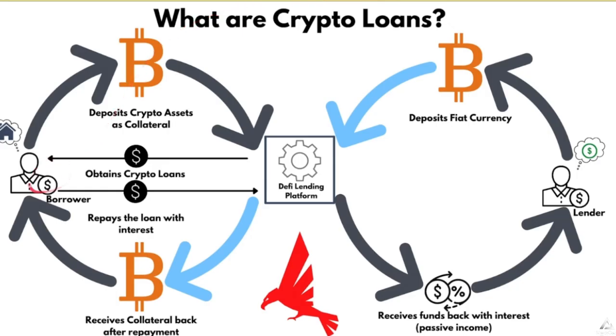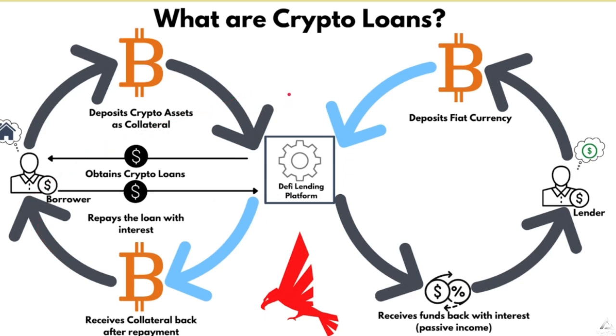Starting with the left, let's say we have our borrower. This person wants to borrow money from a DeFi lending platform. So what they can do is deposit their crypto asset as collateral. Let's say they deposit their Bitcoin into Compound, just for example. They'll obtain a loan based on the amount that they deposit as collateral. And over time, the borrower will repay the loan back with interest to the DeFi lending platform. Once the loan is paid back, they receive their collateral.